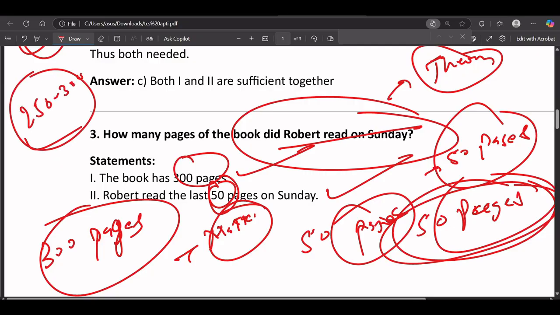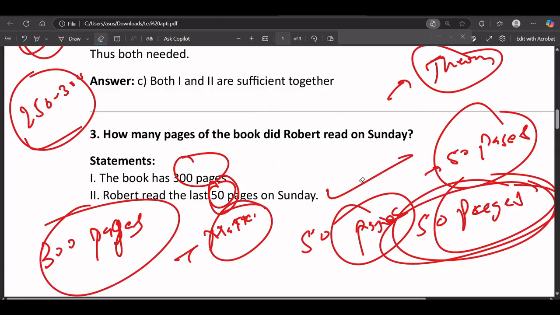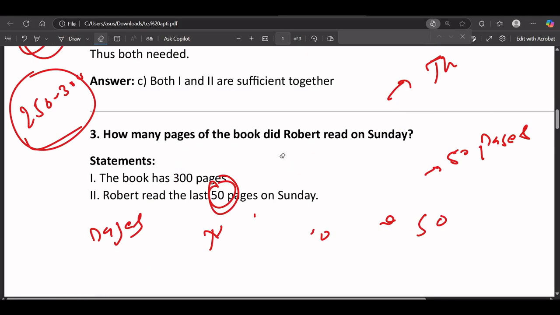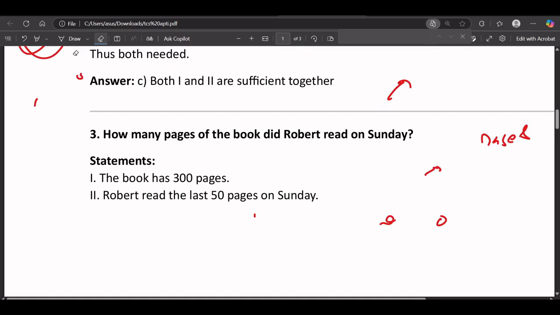Okay, but does that matter? Because read the question carefully, they are only asking how many pages of the book did Robert read on Sunday. So we are only concerned with how many pages he read. It doesn't matter how many pages the book has, or whatever it is.